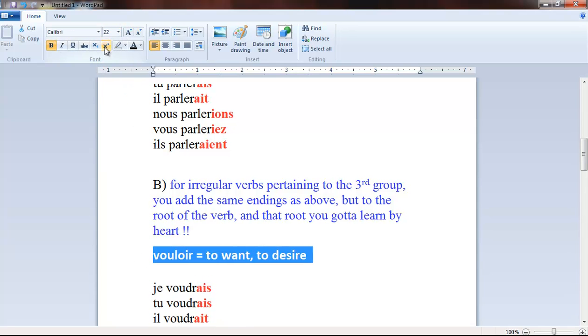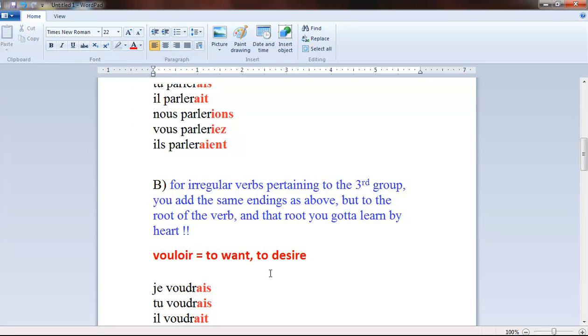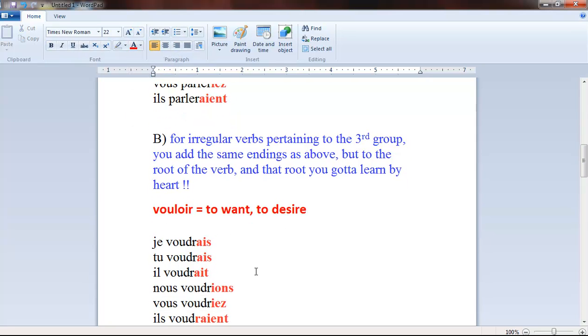It's an irregular verb, and in the conditional tense it has a root, a radical, that's voudr. So you see, it's not like you subtract the infinitive ending and you have voul. No, you have voudr. So it's different. This is an irregular root of this verb vouloir, and this is the specific root by which you will build this conditional tense.